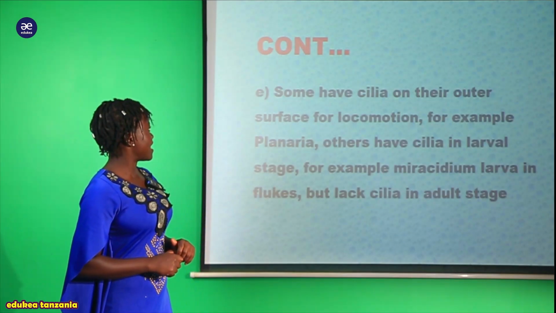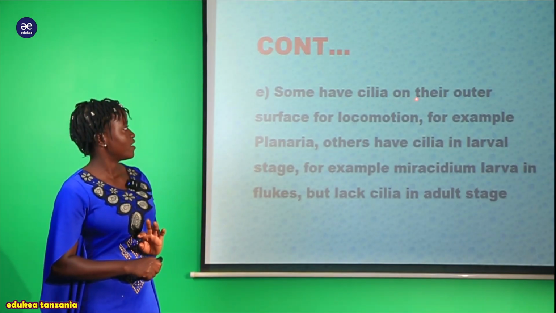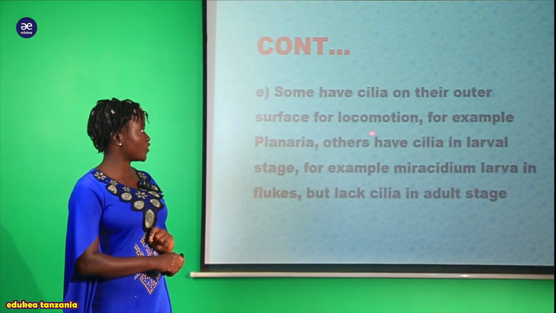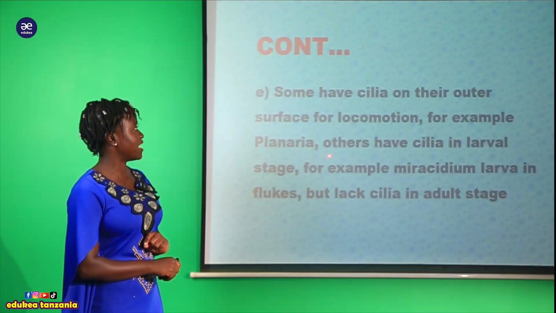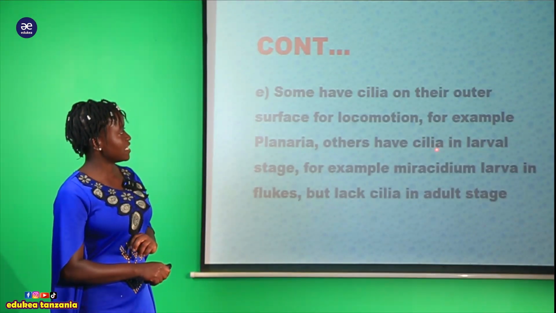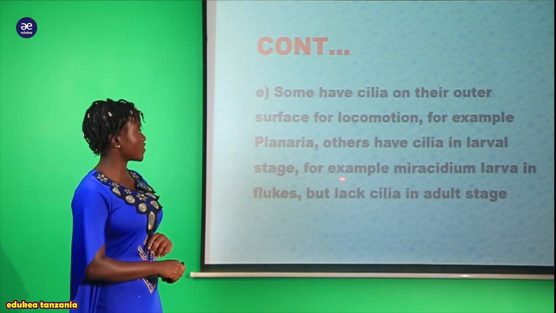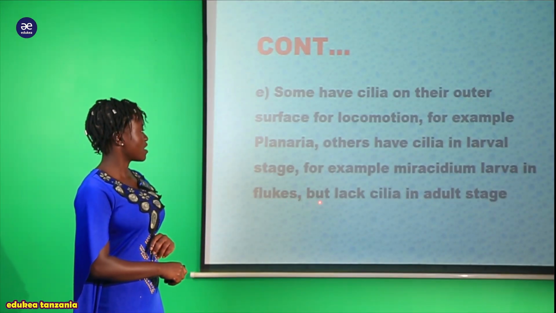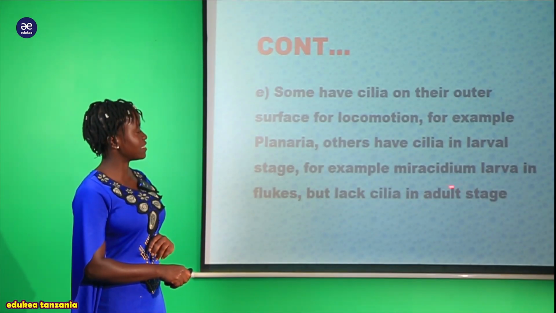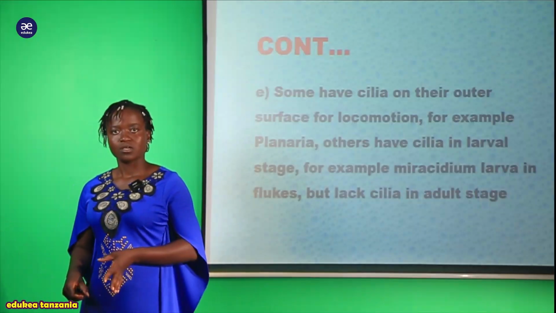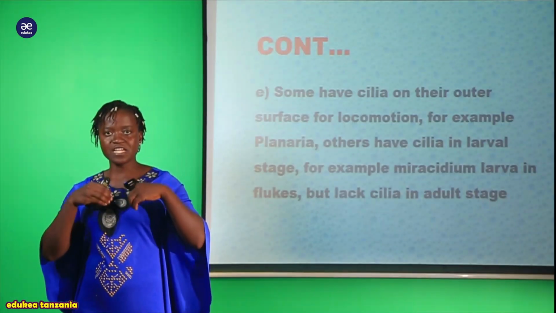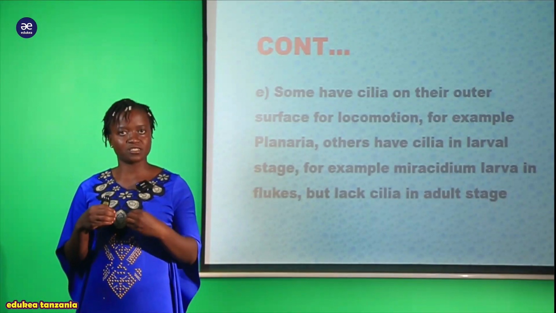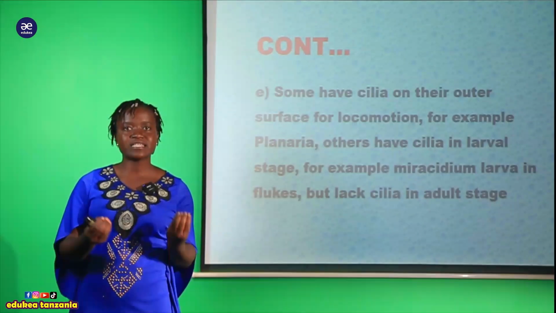Lastly, we can say that some have cilia on their outer surface for locomotion. For example, planalia. Others have cilia in the larva stage. For example, we have this Melasidium larva in the flukes, but lack cilia in the adult stage. Organisms that are found in this phylum Platyhelminthes, they possess a cilia.